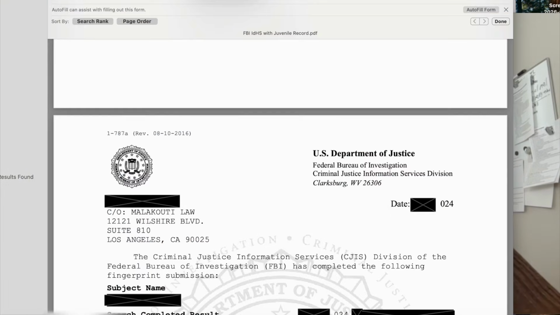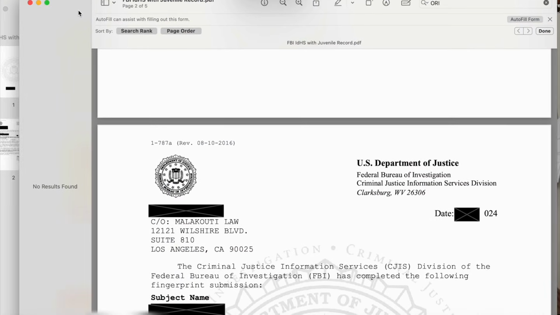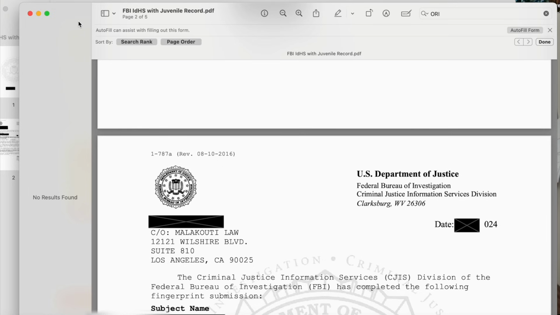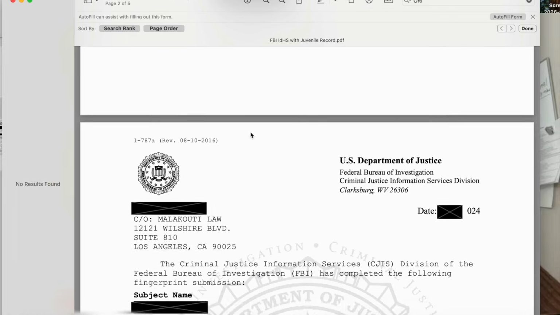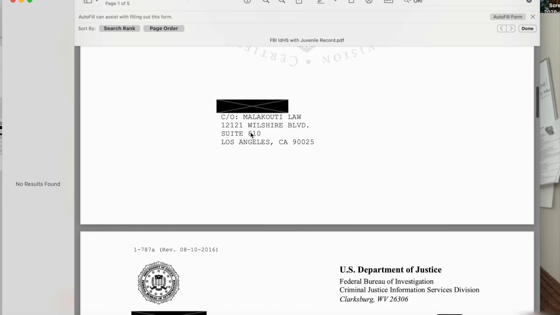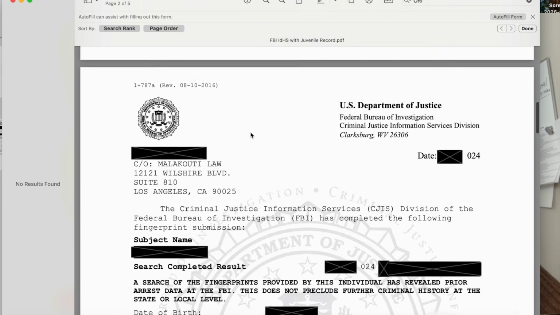It depends, first of all, on the state in which the criminal record is, and also on what the actual disposition of the criminal record was. So I want to go over a little case here. This is the document, the FBI background check, redacted, of course, of a former client of mine who had a juvenile record in California. Okay, so this is the first FBI background check that he got run.